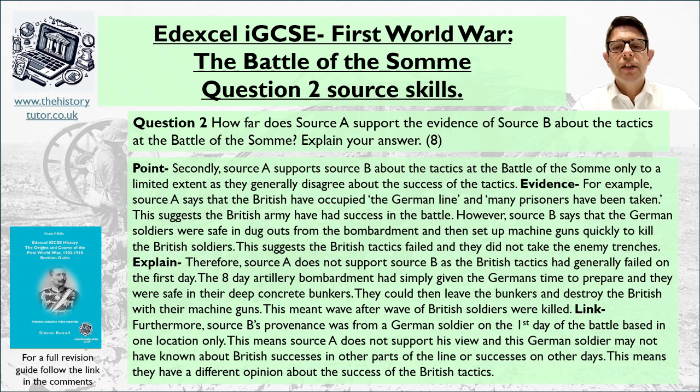Furthermore, source B's provenance was from a German soldier on the first day of the battle, based in one location only. So this means source A might not have the same view as the German soldier in source B, as they were looking at different places and having different experiences and therefore having different ideas, for instance. This means they have a different opinion about the success of the British tactics.